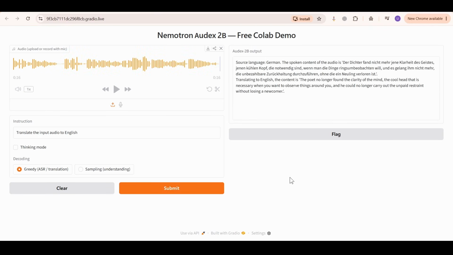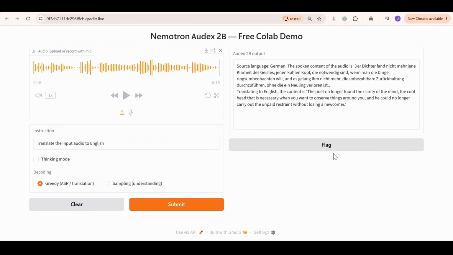Clean again. Now full honesty, because I don't do hype-only reviews. It's not perfect across every language. The big, widely spoken languages did great in my testing, but some lower resource languages can trip it up. Totally normal for a model this size, but you should know it before you build anything on it.